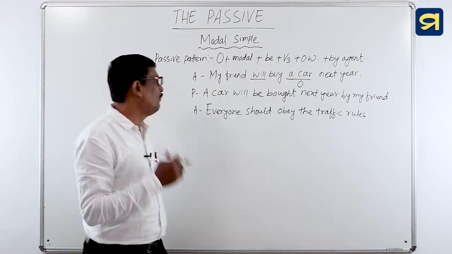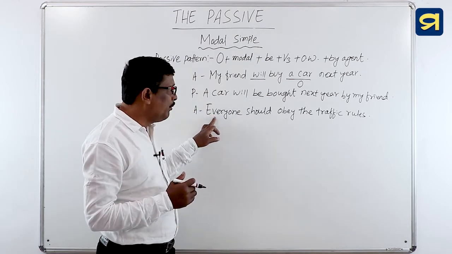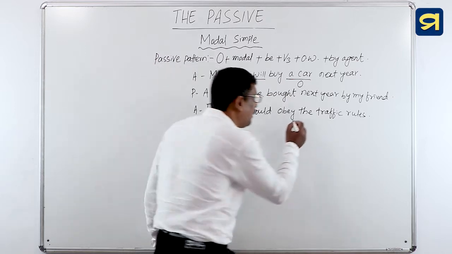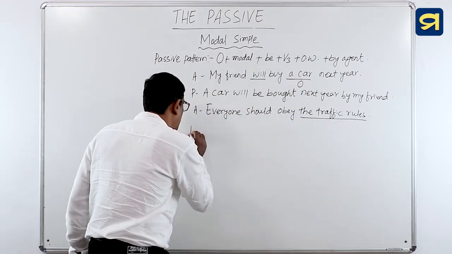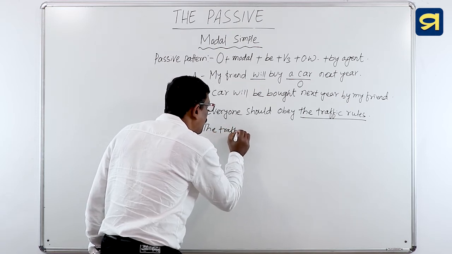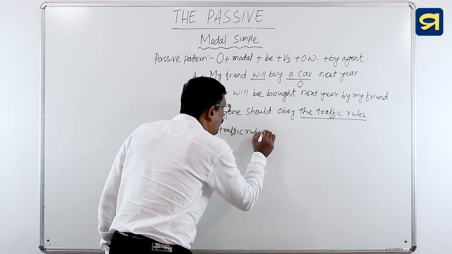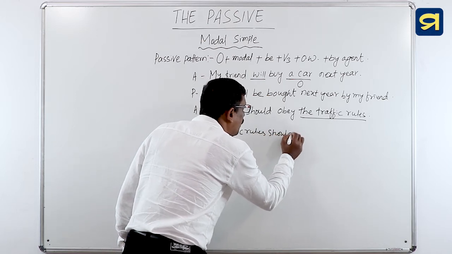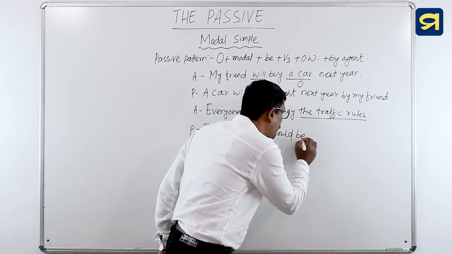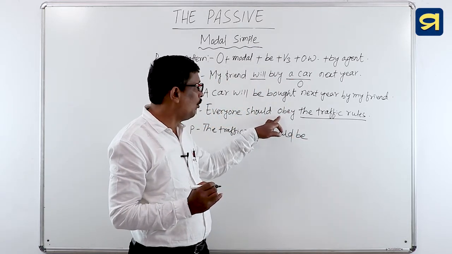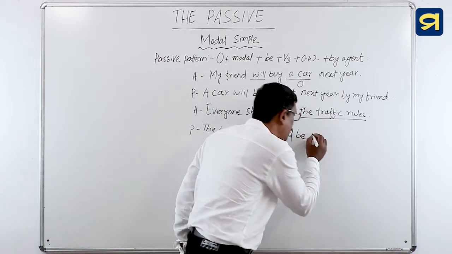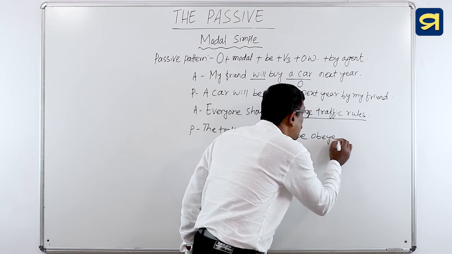Let's take another example to change the voice. Everyone should obey the traffic rules. Find out the object. Very good. The traffic rules. The traffic rules should, here modal verb followed by be, then we will use be. And which is the lexical verb here? Obey. What is its third form or past participle form? Obeyed. Very good. Then we will write obeyed.